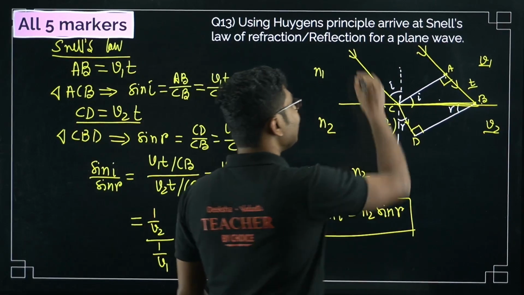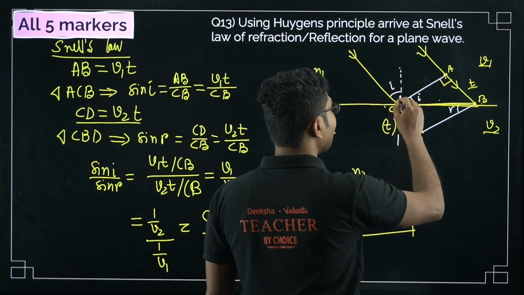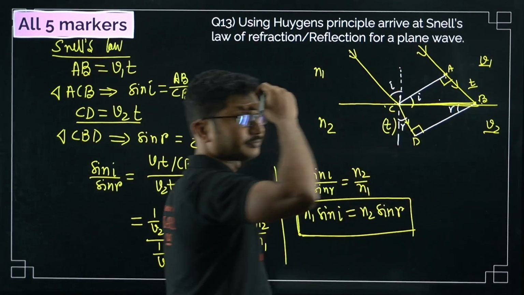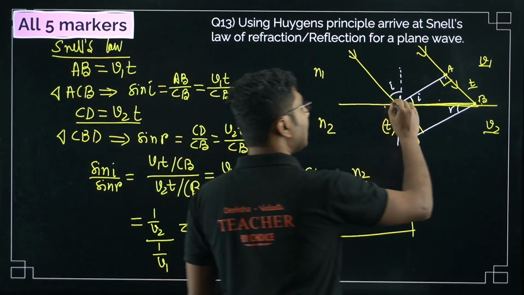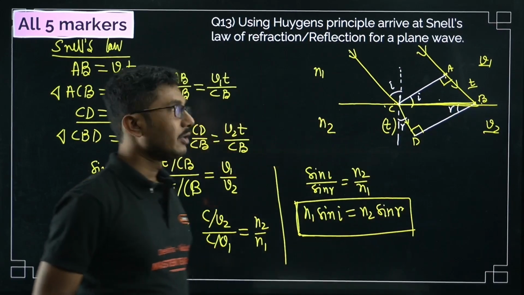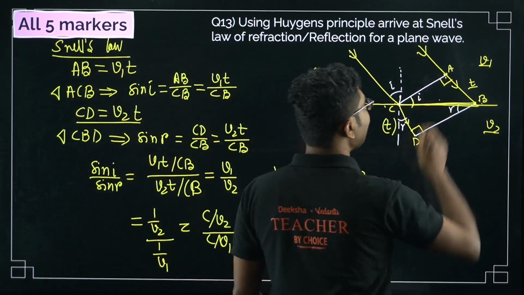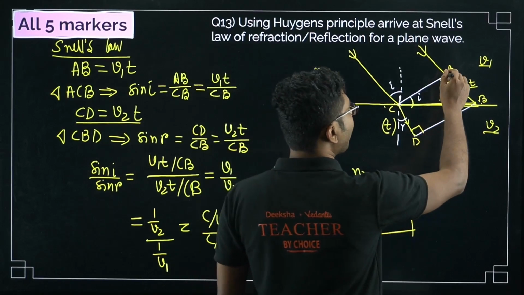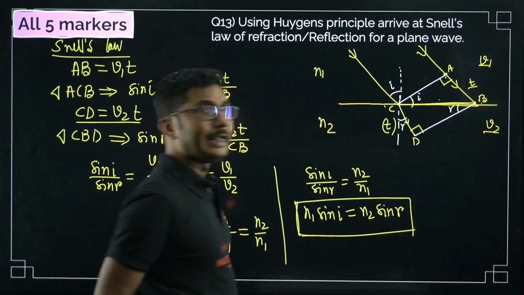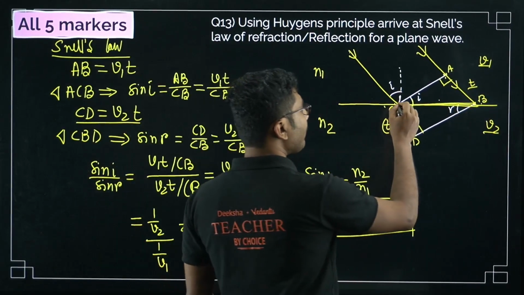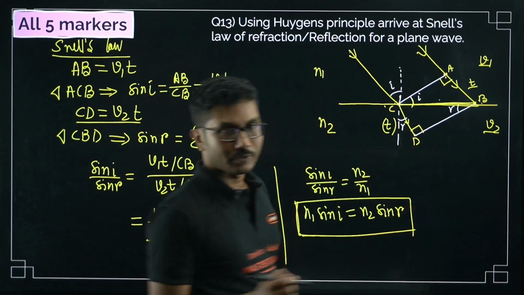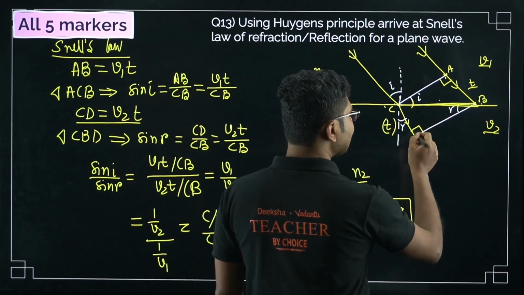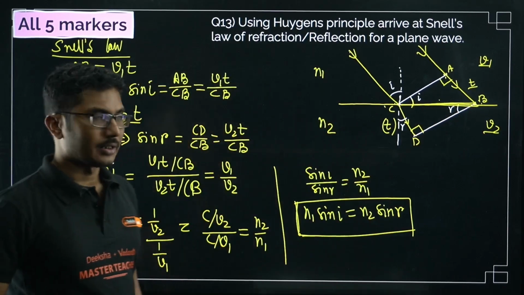Now when this light reached here, the light from this point only reached up to this point. That is, this is the incident wavefront. This line CA is basically the incident wavefront. Now by the time the light from A reached B, the light from C reached D. So BD is the reflected wavefront.